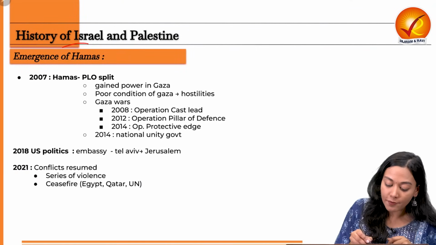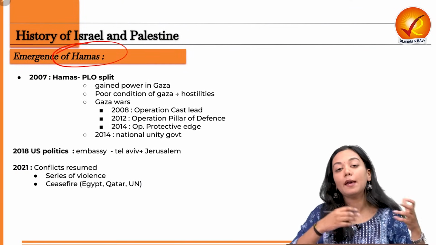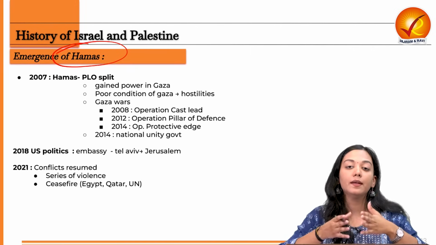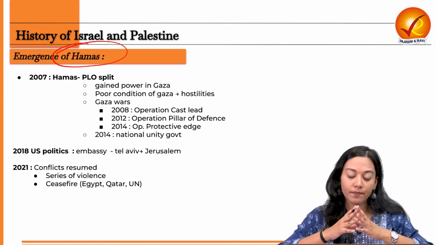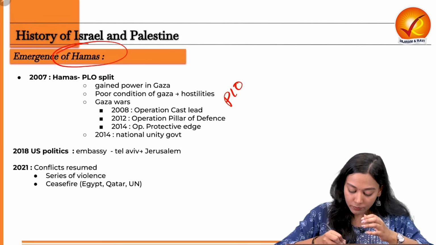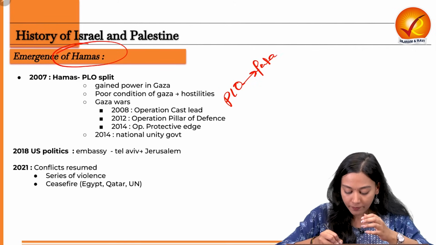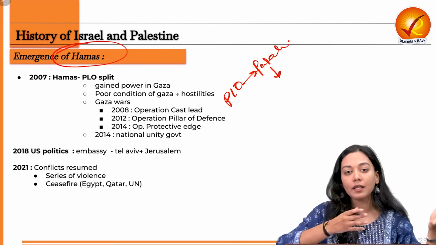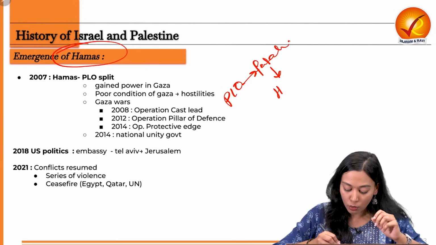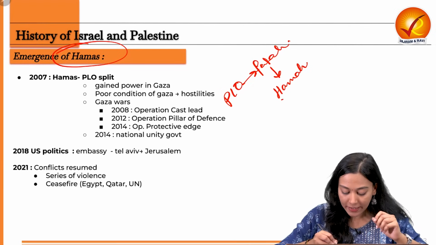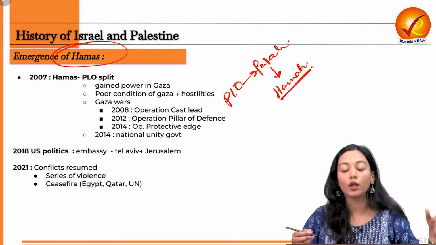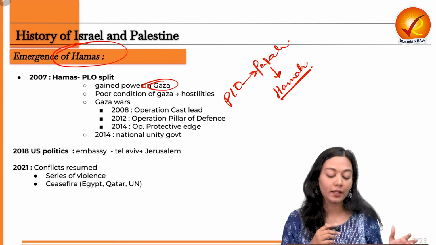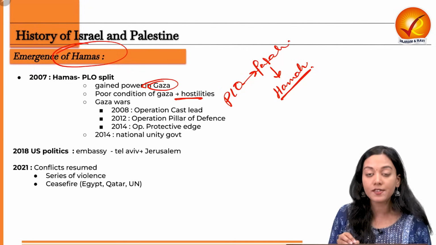So now, frustrated from this came the emergence of Hamas. Hamas also came out as a result of a split in the Palestinian Liberation Organization. So the PLO was ruled by Fatah, and Fatah had some differences with another sect of the PLO who called themselves Hamas, and they gained political power over the newly acquired Gaza Strip. Because the Gaza Strip was already under blockade, it could see a lot of hostilities by the Israeli people.